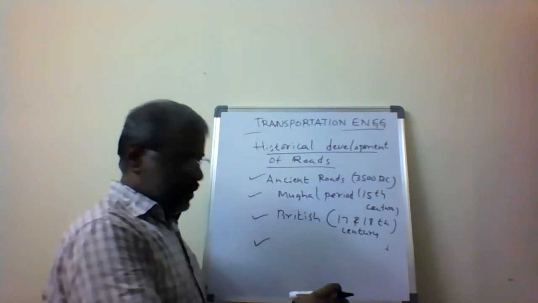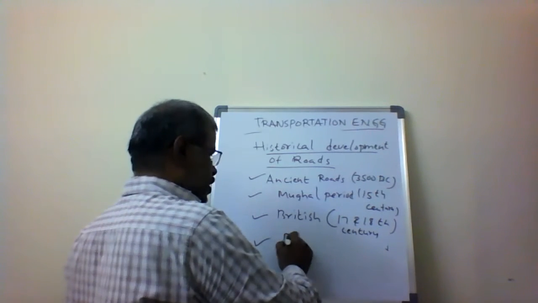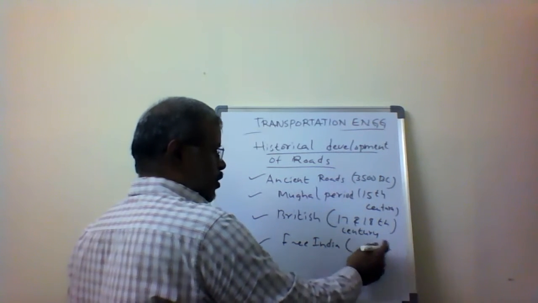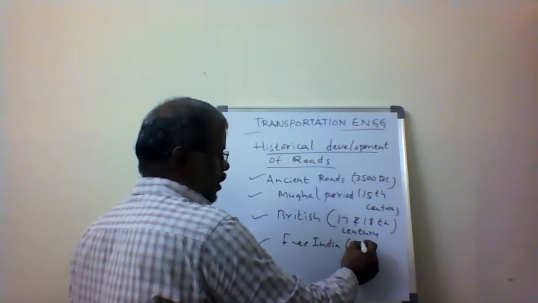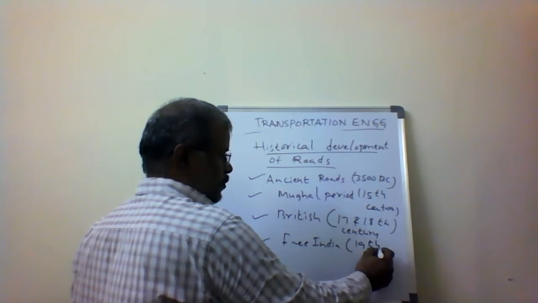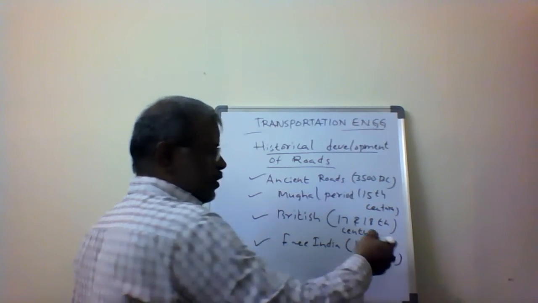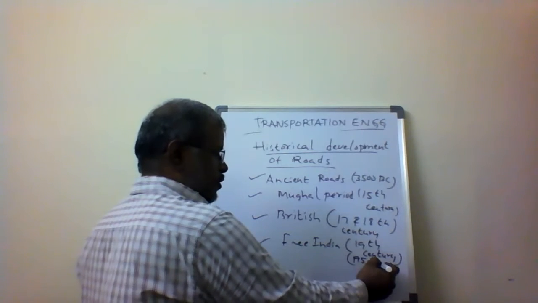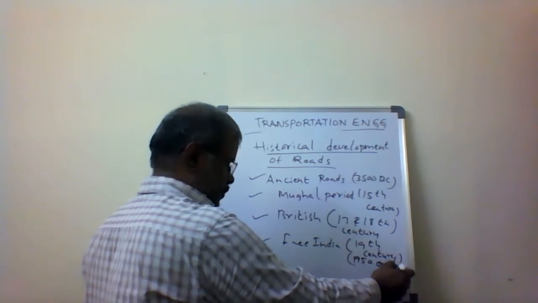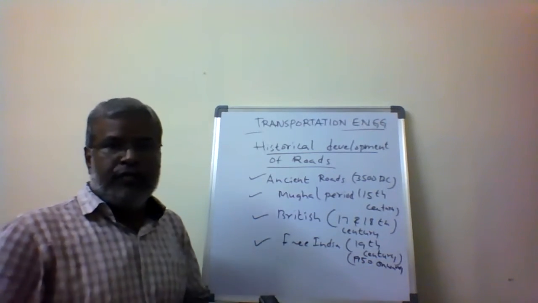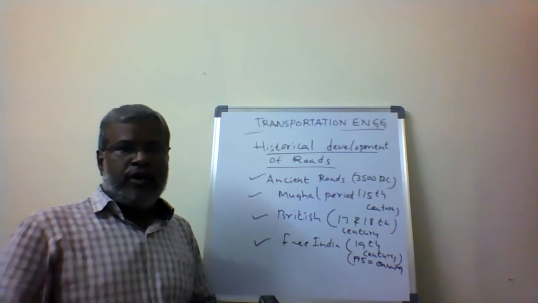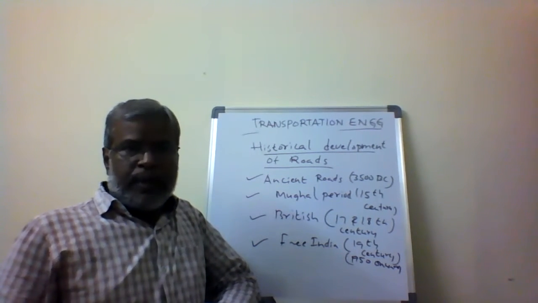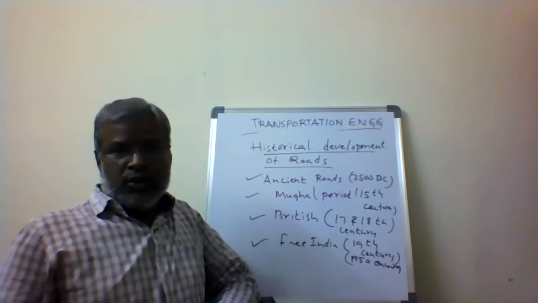Then finally, free India, where road development starts from 1950 onwards. So these are the various phases of road development, and how the importance of the construction of roads started.